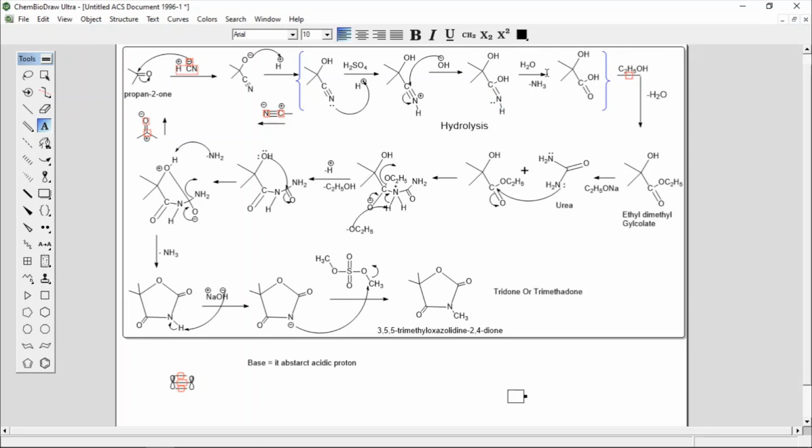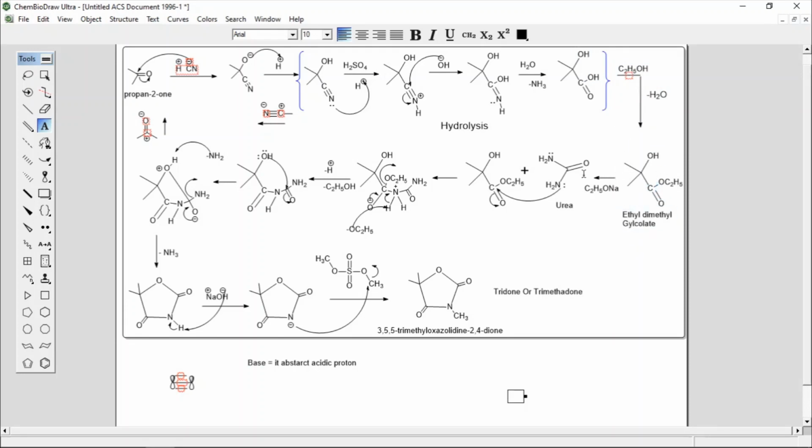Then this acid on condensation reaction with ethanol, you will get the ester. It's simply an esterification reaction. So the OH of this carboxylic acid and hydrogen of this will be removed and become byproduct, and this joins together, and you will get your dimethyl glycolate.